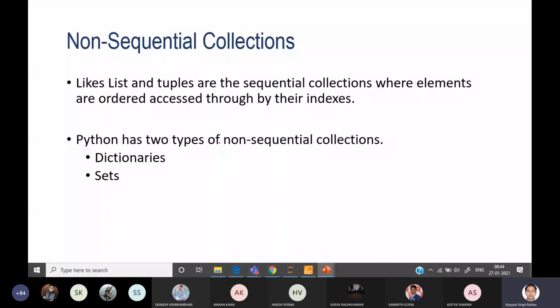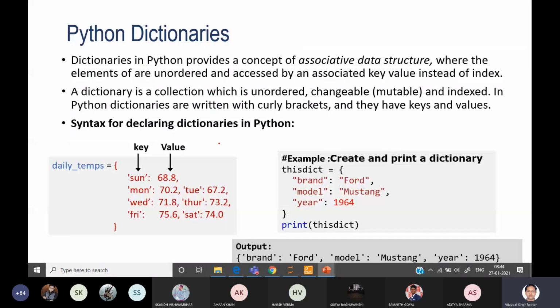A dictionary in Python is associated with the concept of a data structure: we are storing data, and it provides some organization to the stored data, so it is called a data structure. In this collection the elements are unordered, and it is not mandatory that elements are stored in the same order in memory.